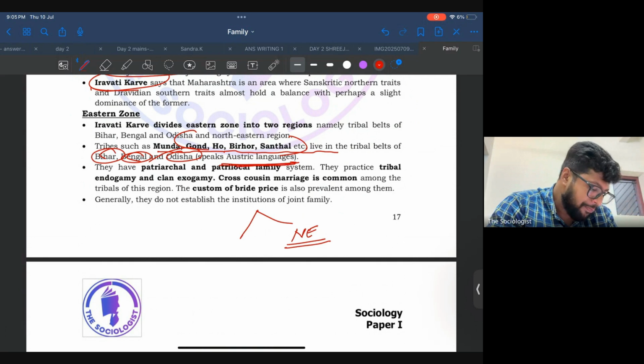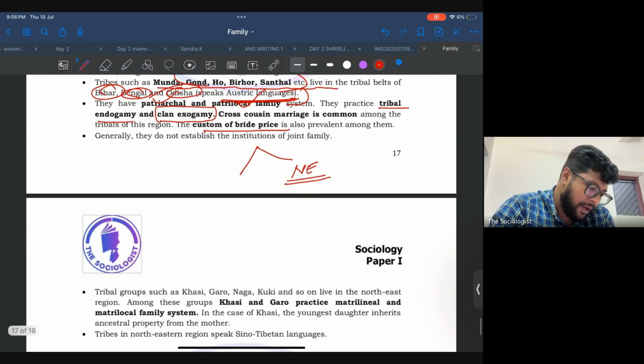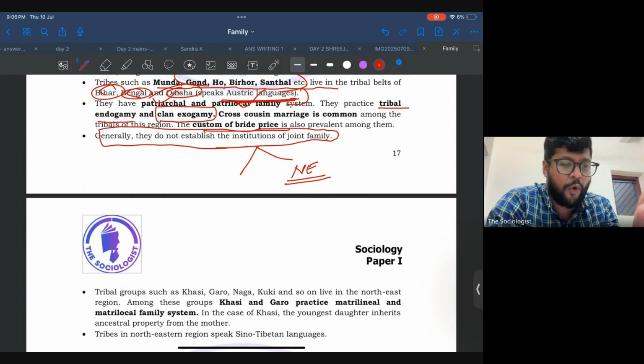They usually follow a patriarchal and patrilocal family system. With respect to tribes, they also follow tribal endogamy. They won't marry outside their particular tribal group, and they also follow clan exogamy, where they won't marry within the clan. They will marry outside the clan. There is also a custom of bride price prevalent among the tribes, and one thing you should note is that they do not establish an institution of joint family.